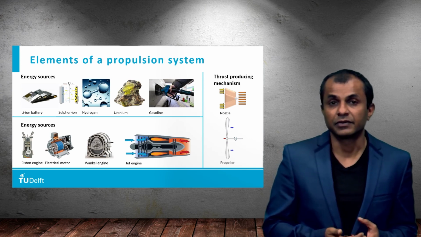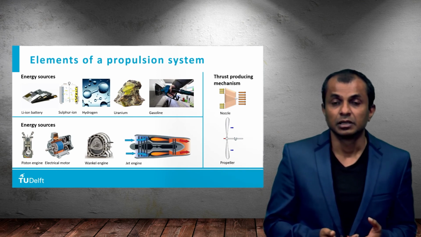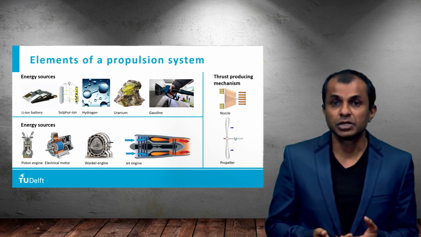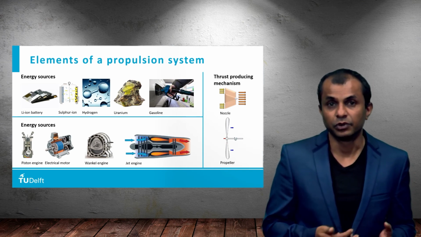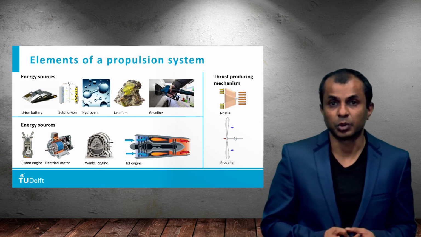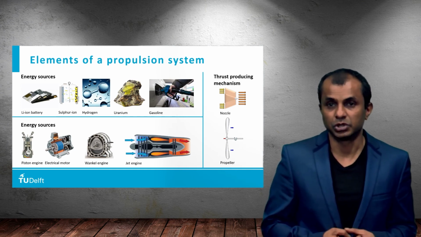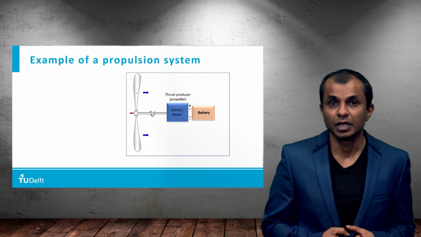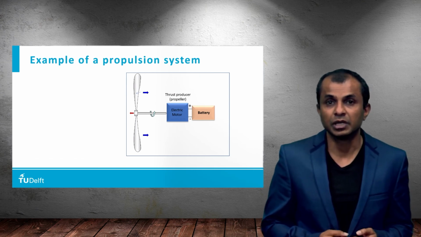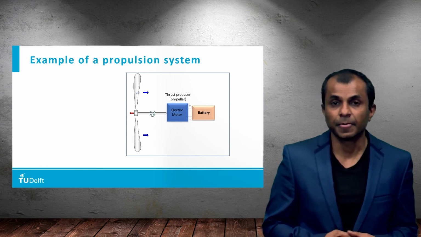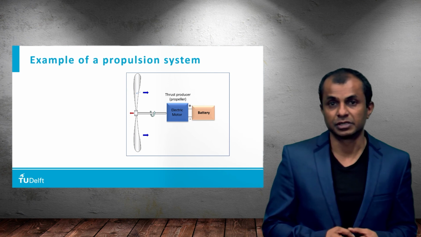For civil aircraft, typically we use kerosene with a gas turbine and a combination of propeller and nozzle, which is called the turbofan engine, as the elements of the propulsion system. So you can make your own selection depending on the mission. Here is an example of an electrical propulsion system. What you see here is that the energy source is a battery, the motor converts that energy into work, and the propeller produces the thrust.